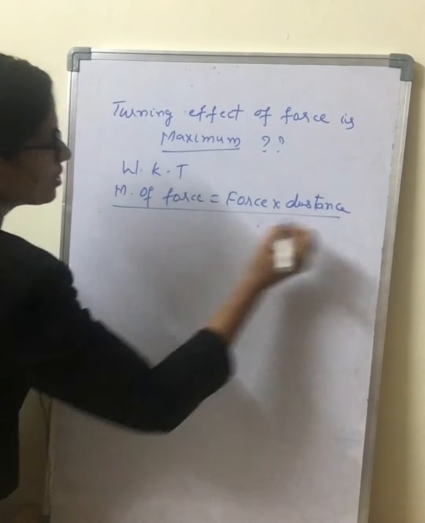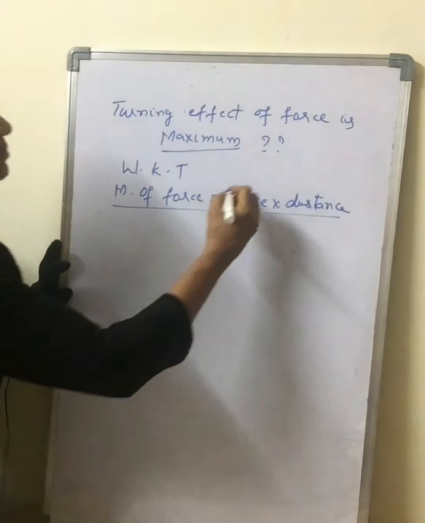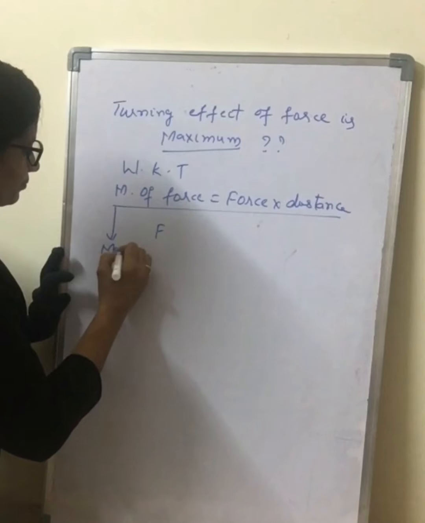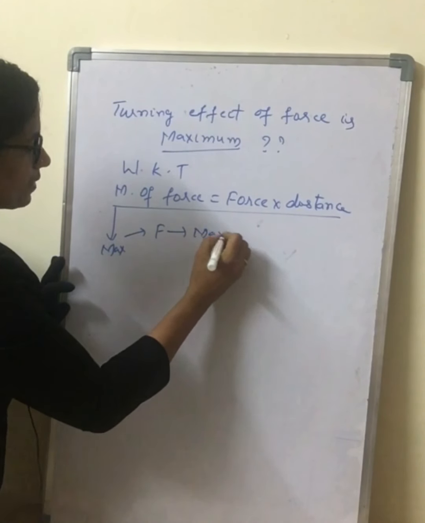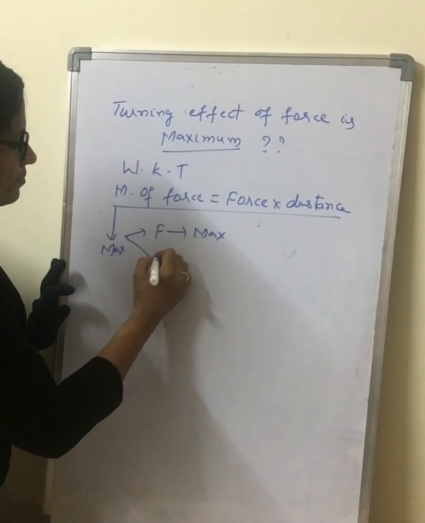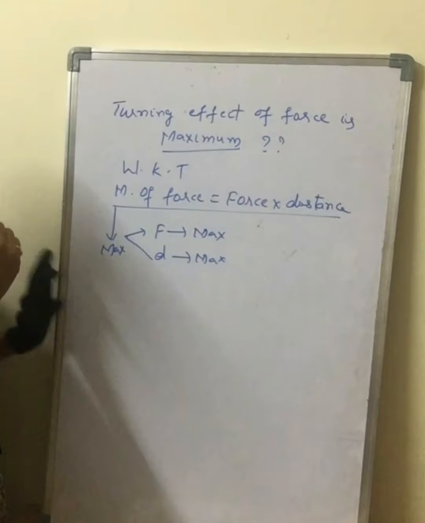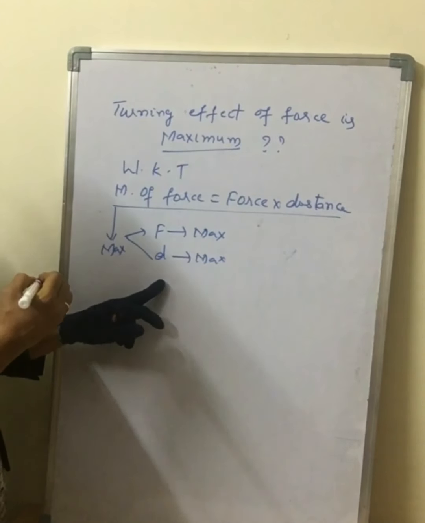From this we are very clear that the turning effect of the force will be maximum if force is maximum, or if distance is maximum. In these two cases, the turning effect of the force will be maximum.